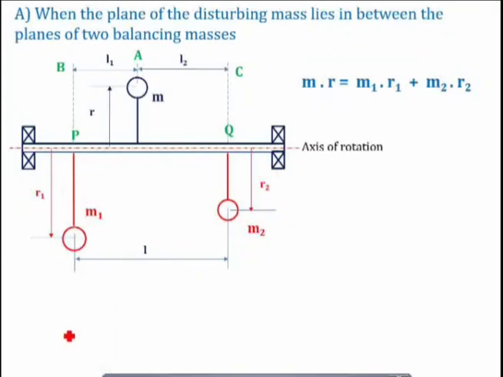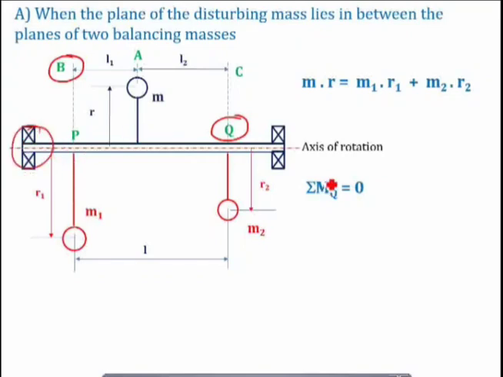Now let us understand the second condition. To dynamically balance the given system, first of all you have to take the moment about points in that particular plane. Let us first take the moment about the point Q. Whenever you take a moment about the point Q, you can find the magnitude of the balancing force in plane B, or the dynamic force acting at that particular bearing.